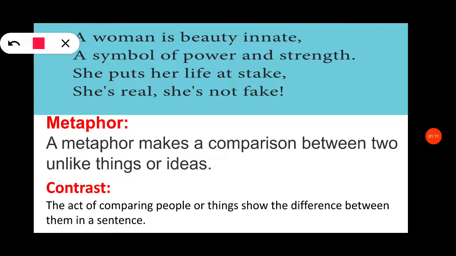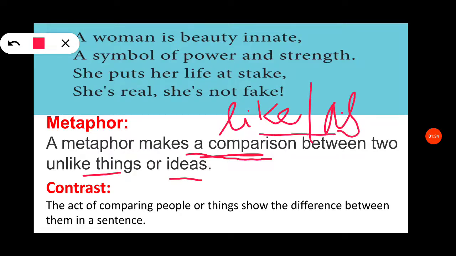A metaphor makes a comparison between two unlike things or ideas. Already we saw simile. Simile is also near to metaphor. It is also a comparison between two things, that is, like things. In simile we use like or as.